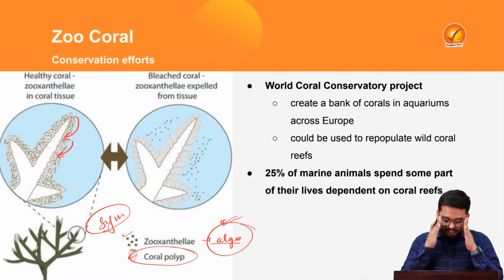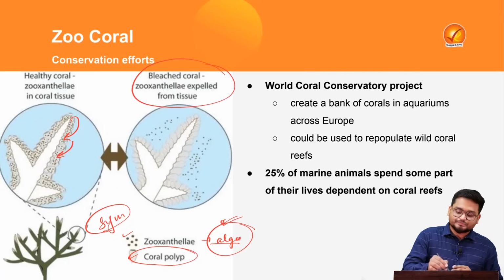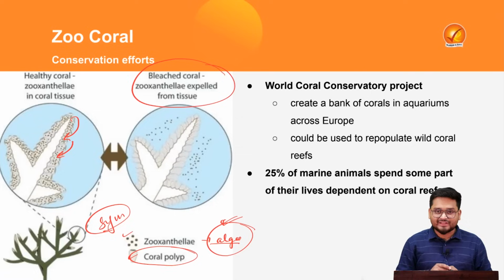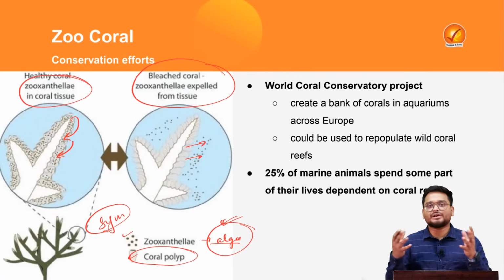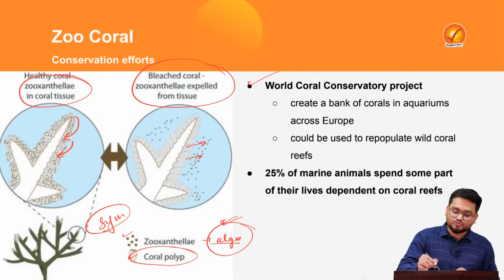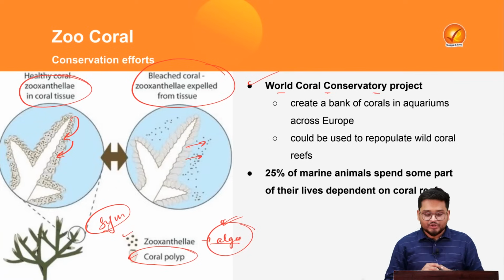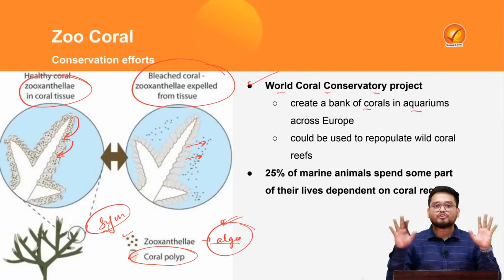Now due to global warming, we find that coral bleaching is taking place, which is the expulsion of zooxanthellae from the coral tissues, or say, the coral polyps. And that is why there is this World Coral Conservatory project, which is trying to create a bank of corals in aquariums all across Europe.